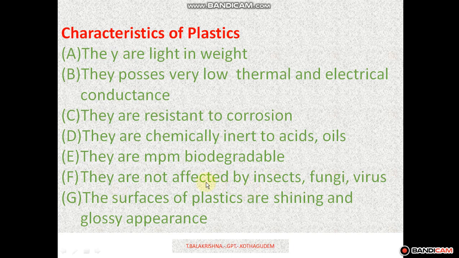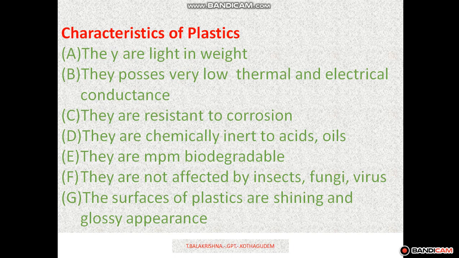It is not affected by insects, compared to wood. Wood is affected by insects. The lifetime of wood is very short compared to plastic. The lifetime of metal is also very short compared to plastics, because it is affected by corrosion. Next, plastic articles are much cheaper than articles made of wood and metal. Plastics are also easily maintained compared with metals and wood.